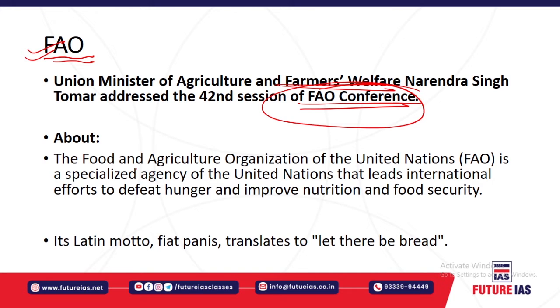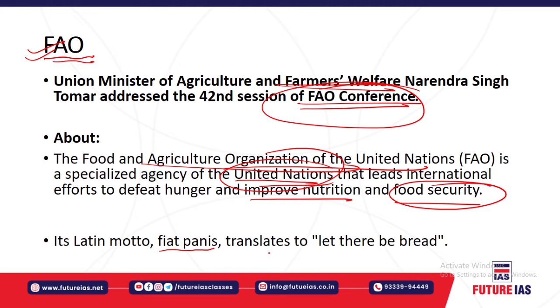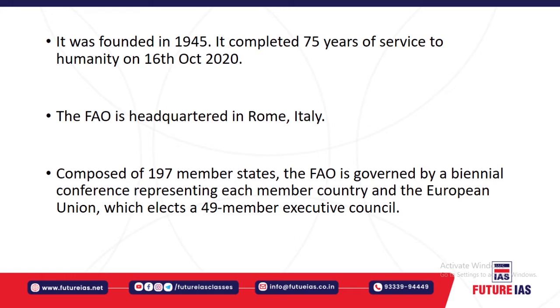So here, let us understand about the Food and Agriculture Organization. The FAO is basically a specialized agency of the United Nations. Its main motto is to defeat hunger and improve nutrition and food security throughout the world. It has a motto written in Latin, Fiat Panis, which is translated as 'let there be bread'. That means let there be bread or food for every single person around the world, so that we could defeat hunger and improve nutrition and food security around the world.